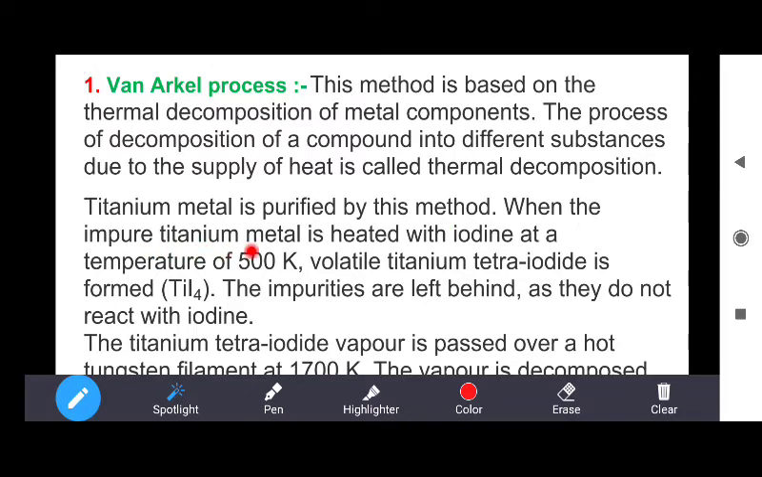When the impure titanium metal is heated with iodine at a temperature of 500 Kelvin, then volatile titanium tetraiodide, which has the formula TiI4, is formed. The impurities are left behind, and the volatile titanium tetraiodide goes out from the mixture. Impurities are left behind as they do not react with iodine.